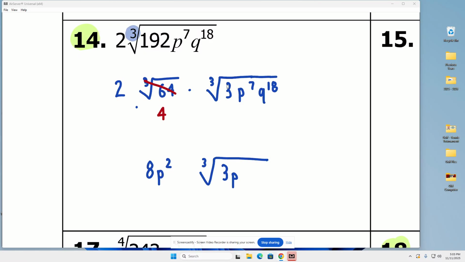And last one, how many times will 3 go into 18? 3 goes into 18 6 times. So Q gets to escape 6 times. That's 6 groups of 3, which is 18. So all of those come out, so no Q's are left in. So our answer is 8p squared q to the 6 times the cube root of 3p.